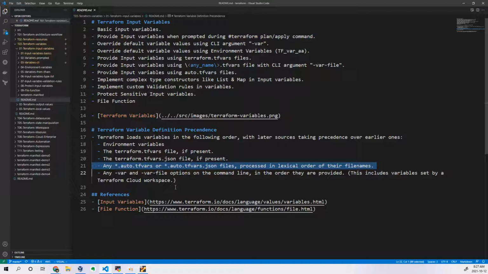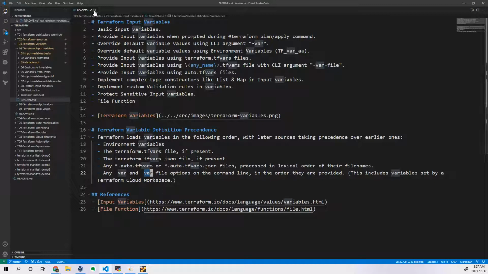That is the main priority. -var or -var-file: I told you, if you have not written a terraform.tfvars file, but you have written one with some other name like sudhir.tfvars, then to pick that particular file you need to use -var-file. This is what you need to use when passing your commands, terraform plan or terraform apply. So these are the priorities.